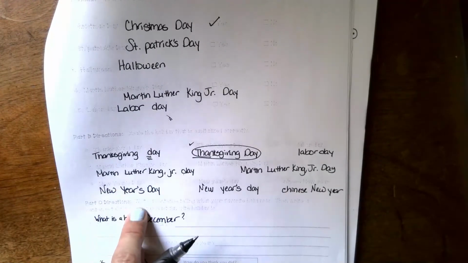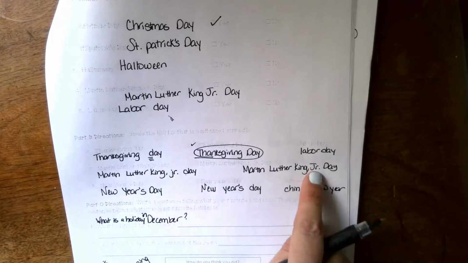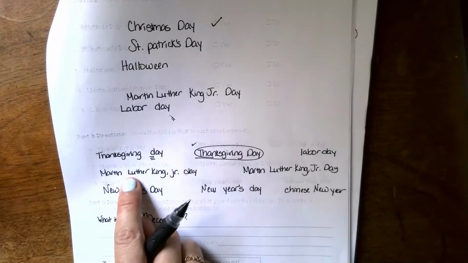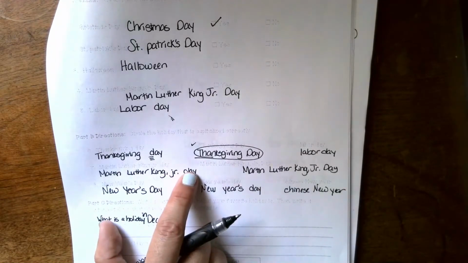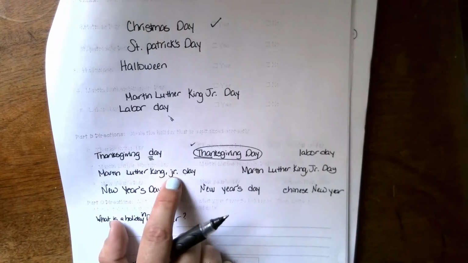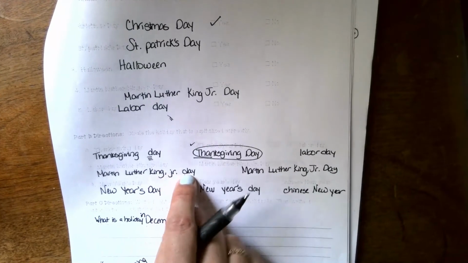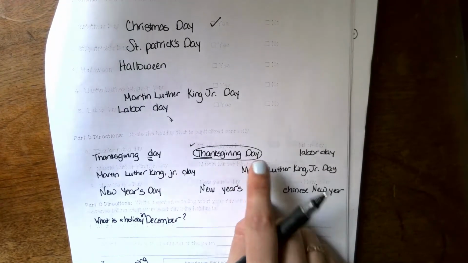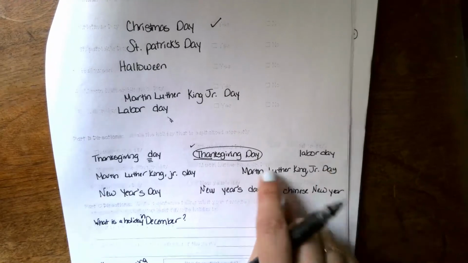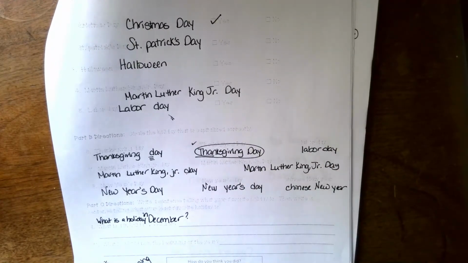You're going to do the same with 7 and 8, but I'll read out what it should say, and it's written here for you to look at. Martin Luther King Jr. Day, all letters capitalized, but J and the D in Junior and Day are not capitalized. The next word, Martin Luther King Jr. Day, all letters capitalized. Which one is correct?